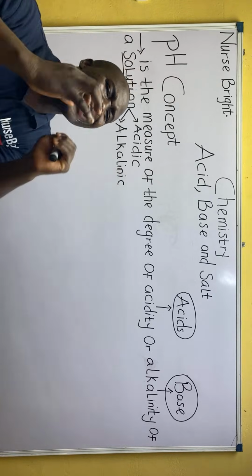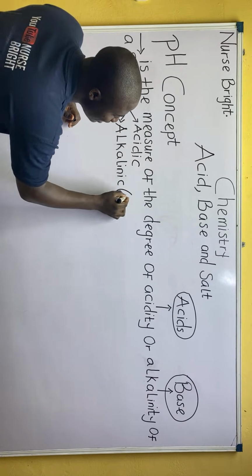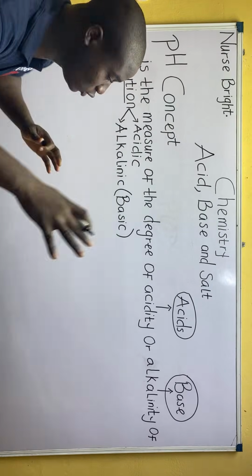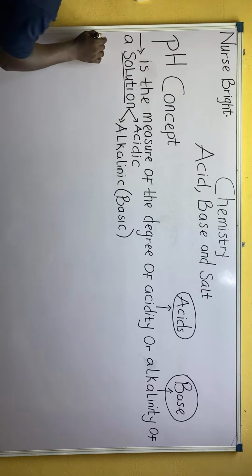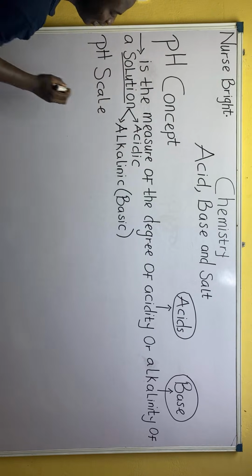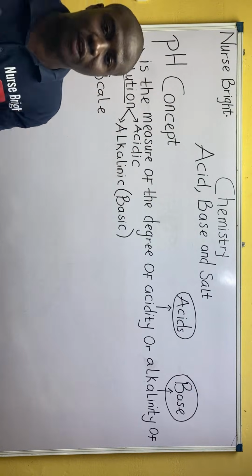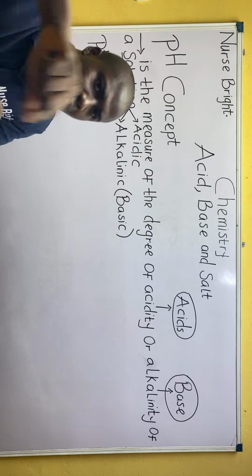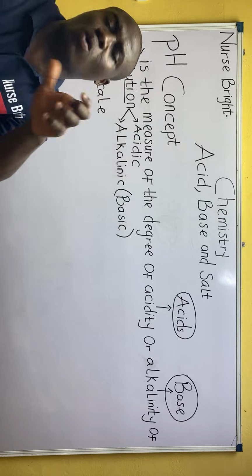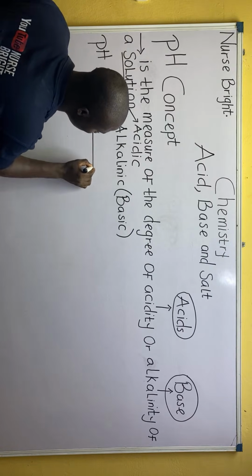Let me tell you something. When I simply say a solution is alkalinic, I also mean that that solution is basic. What is used to tell if a solution is either acidic or basic is called the pH scale. So it is the pH scale that measures the degree of acidity or alkalinity of a solution. It is what is used to determine if a solution is either acidic or alkalinic, which also means basic. Now this pH scale, look at how it ranges.